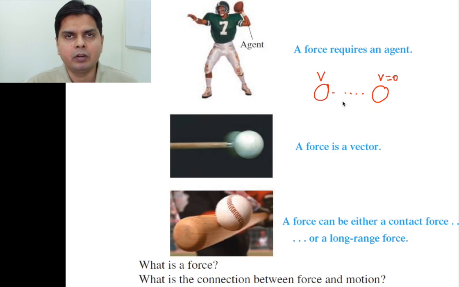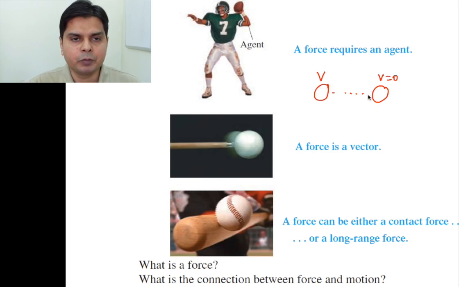So Aristotle thought that in order to keep this body in motion, you require an external agency, an external thing, and he gave that thing the name force. So Aristotle propounded the theory that to keep any body in motion, you require an external agency called force. If you don't apply force, ultimately every body from a state of motion will come to a state of rest. So this was the theory of Aristotle.